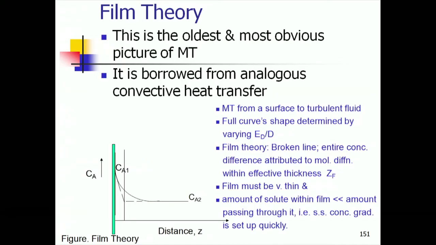Let me explain. If the film is thin, then its capacity to hold the solute A will be limited, and if the transport is rapid, then this capacity of the film to hold A will be attained in a quick time. The shorter that time, the more the chance that our film theory may be accepted.